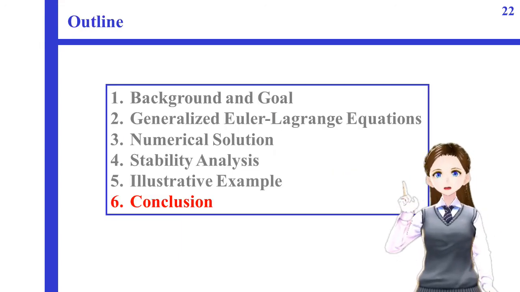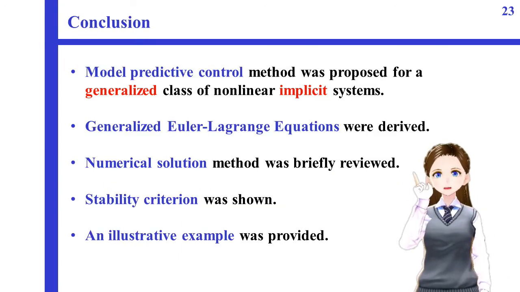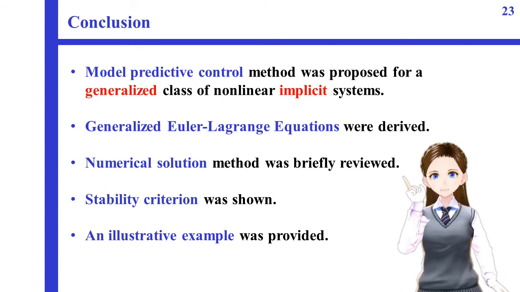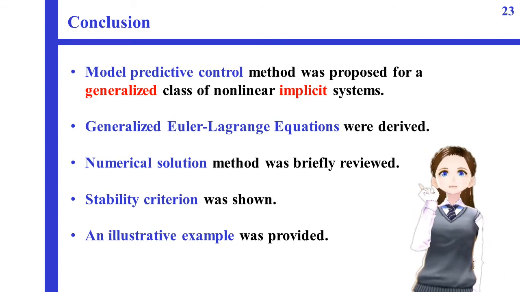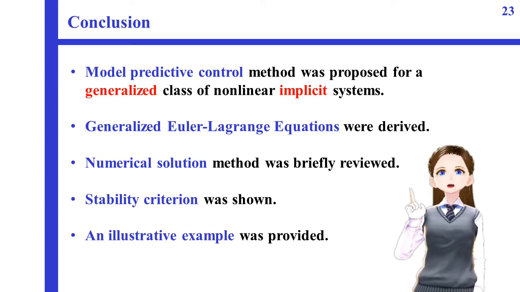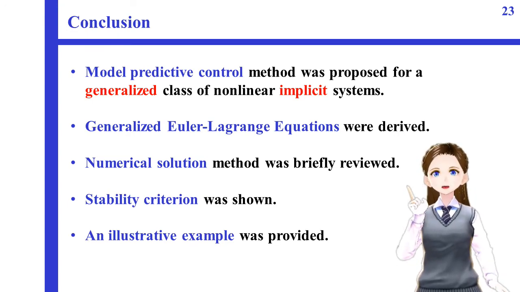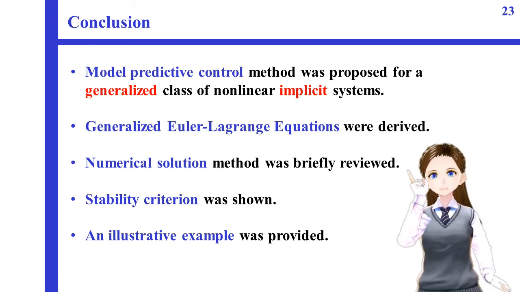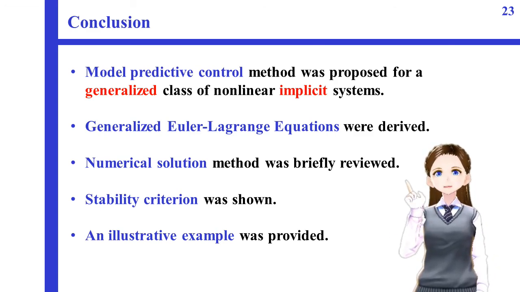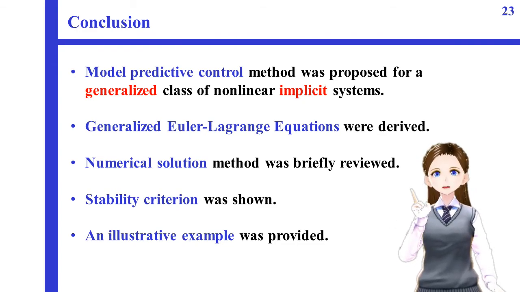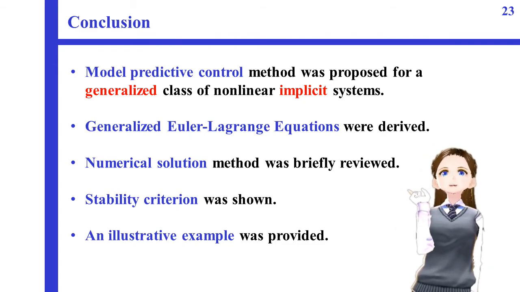Finally, let me summarize my talk. In this study, a model predictive control method was proposed for a generalized class of nonlinear implicit systems and then generalized Euler-Lagrange equations were derived. In this talk, the numerical solution method for solving the generalized Euler-Lagrange equations was briefly reviewed. Furthermore, the stability criterion for the closed-loop nonlinear implicit systems with model predictive control was shown. Finally, an illustrative example was provided to verify the effectiveness of the proposed method.